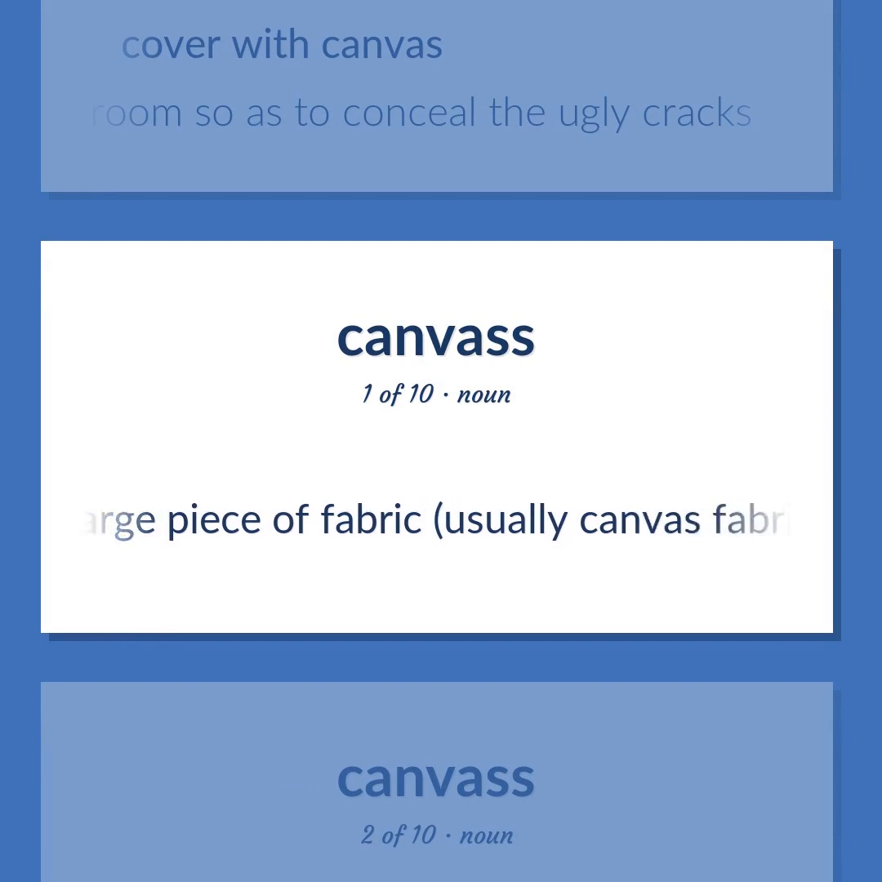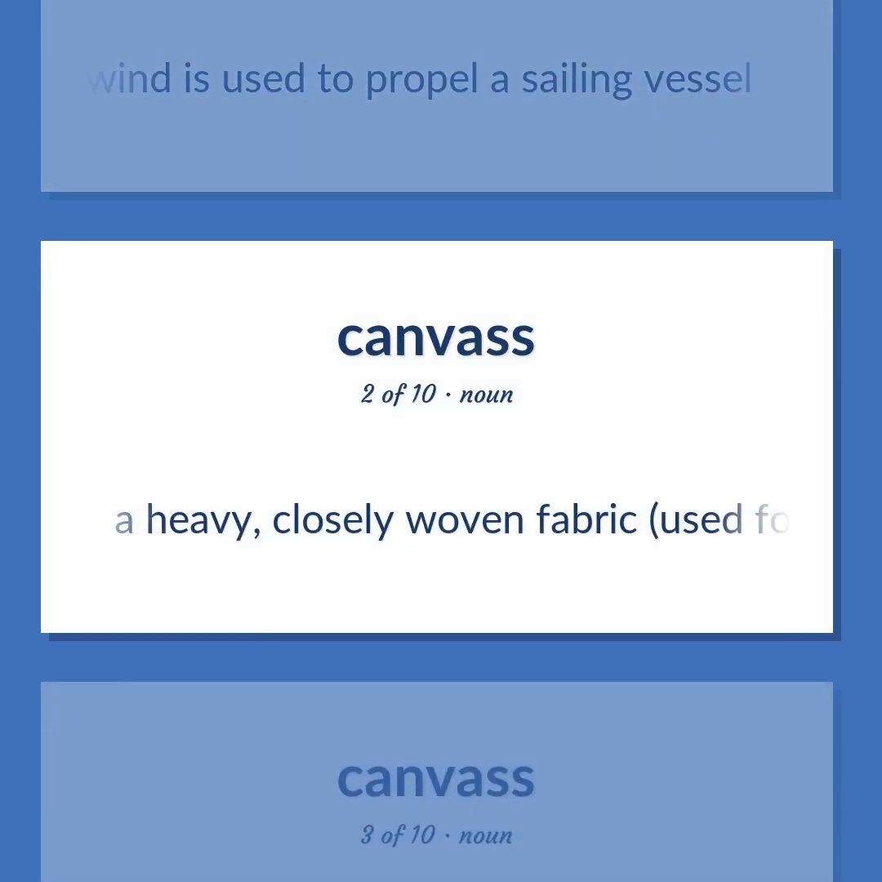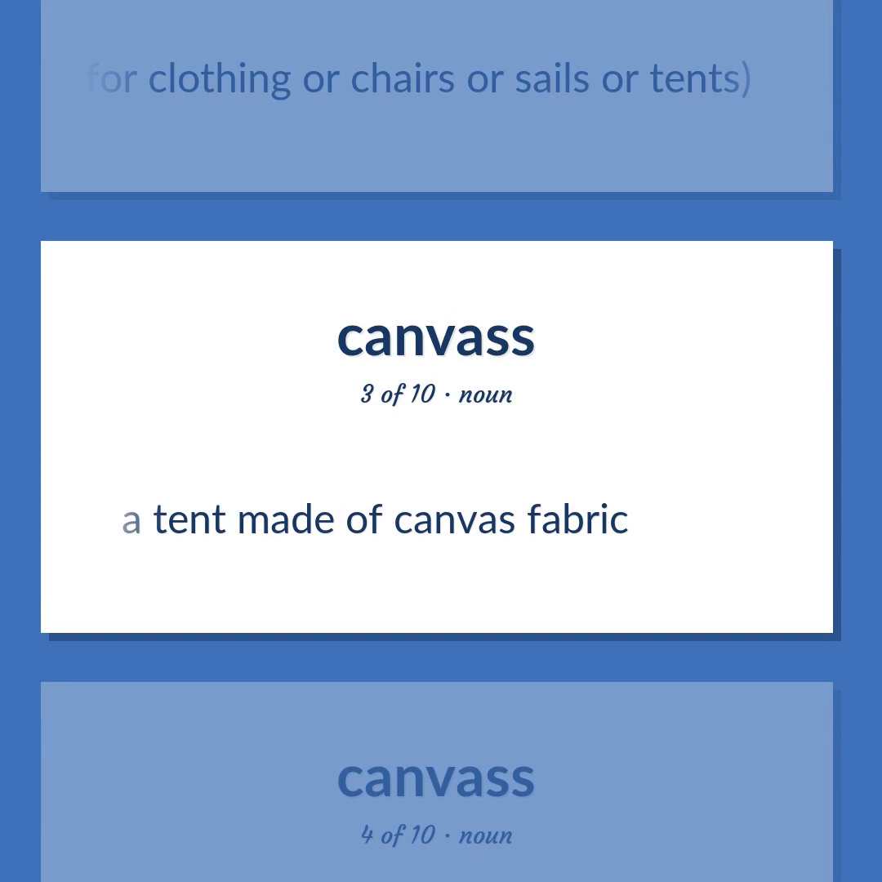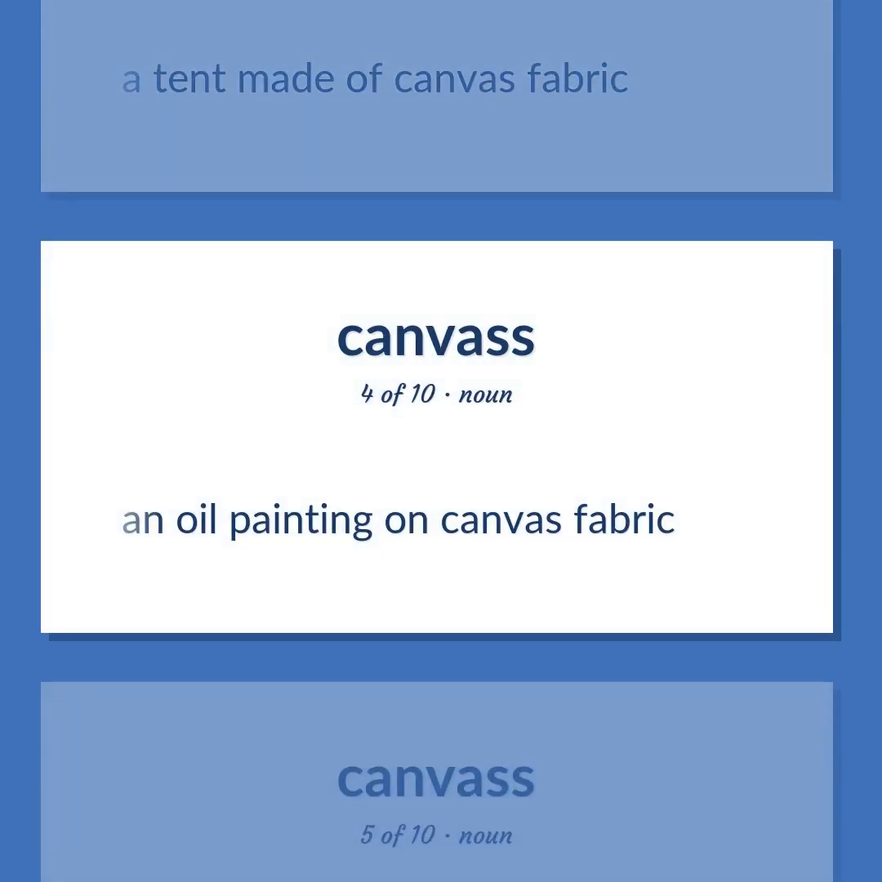Canvas: a large piece of fabric, usually canvas fabric, by means of which wind is used to propel a sailing vessel. A heavy, closely woven fabric, used for clothing or chairs or sails or tents. A tent made of canvas fabric. An oil painting on canvas fabric.